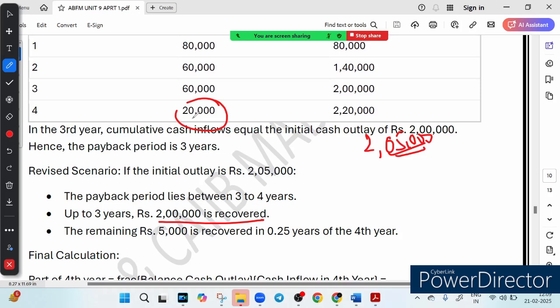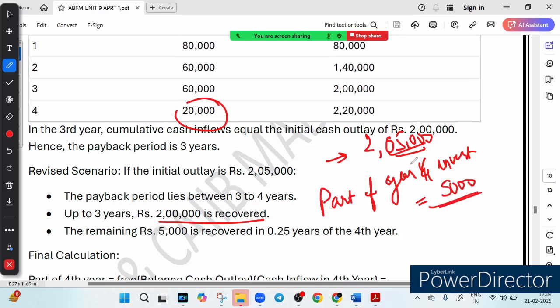to complete the recovery. So tell me, part of year 4 used, so this is our investment now. Earlier it was 2 lakh, now it is 2 lakh 5,000. So now tell me, part of year 4, how much is it? It is nothing but 5,000, which is our extra investment, upon 20,000, which is nothing but 1/4, which is nothing but 3 months. So now the payback period will be 3.25 years, which means 3 years and 3 months.